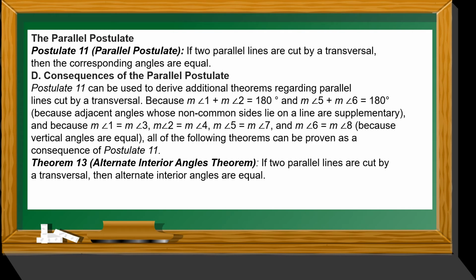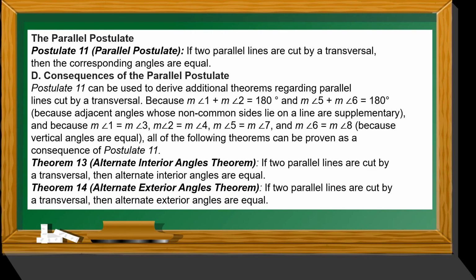Theorem 13, or the alternate interior angles theorem, states that if two parallel lines are cut by a transversal, then alternate interior angles are equal. While theorem 14, or the alternate exterior angles theorem: if two parallel lines are cut by a transversal, then alternate exterior angles are equal.